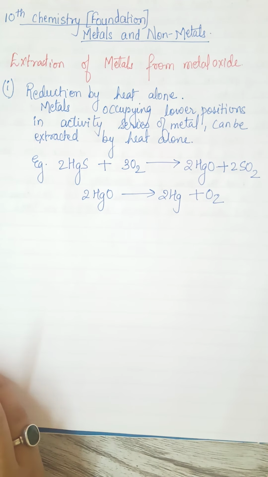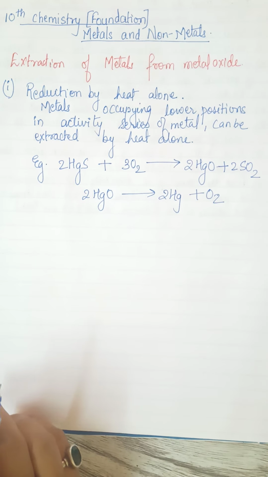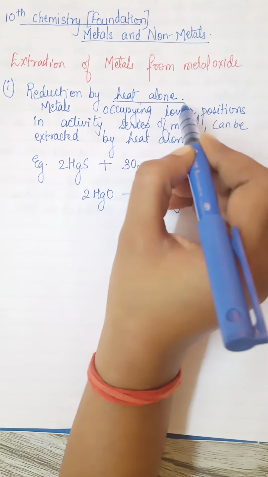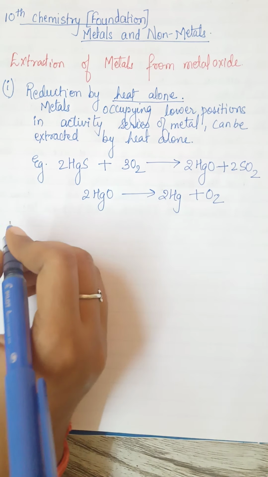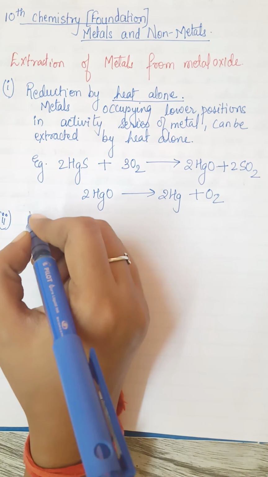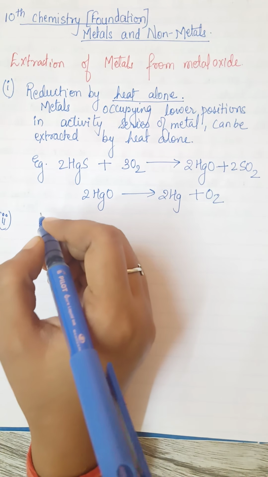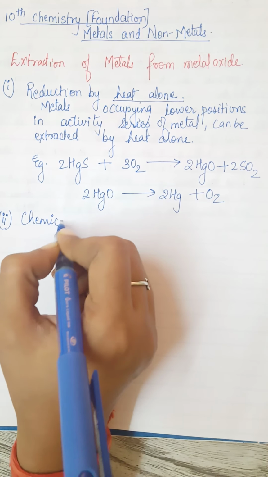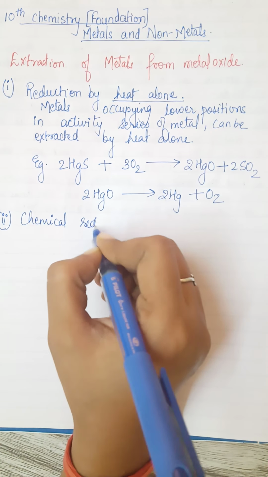Okay, now the next one is chemical reduction. So there are different processes, right? The first is this heat alone, then the second one is chemical reduction. That means we are going to use some reducing agent. So we'll use here chemical reduction.